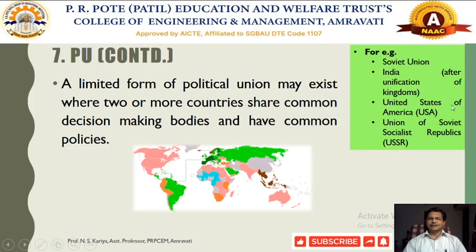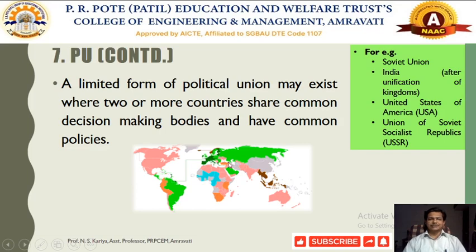Even the United States of America. And the USSR covers the Soviet Union part as well as some Russian countries, even nearby countries belonging to that Soviet region, which were part of the USSR.